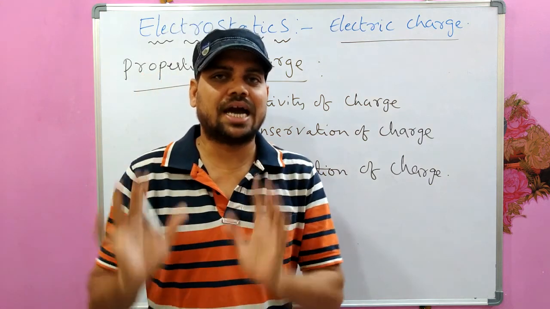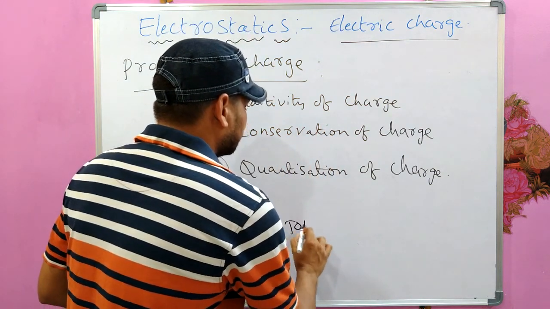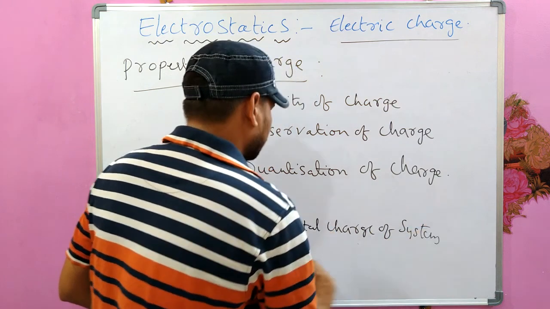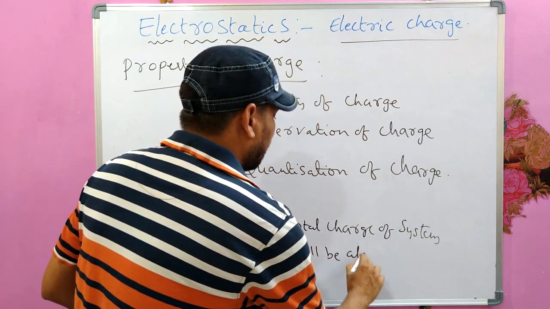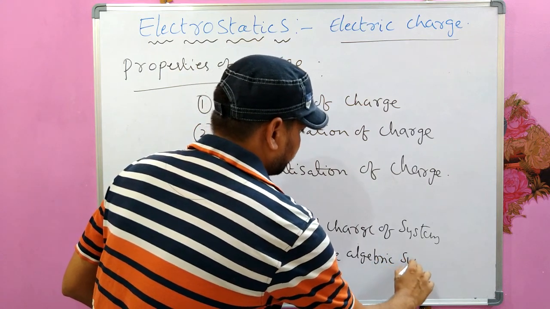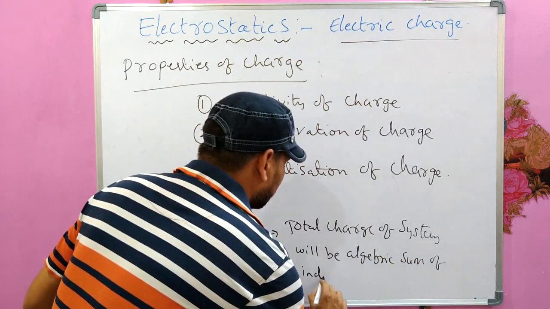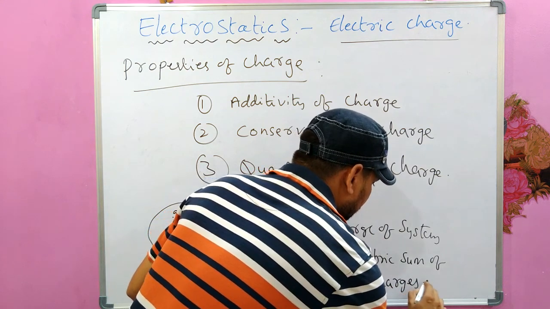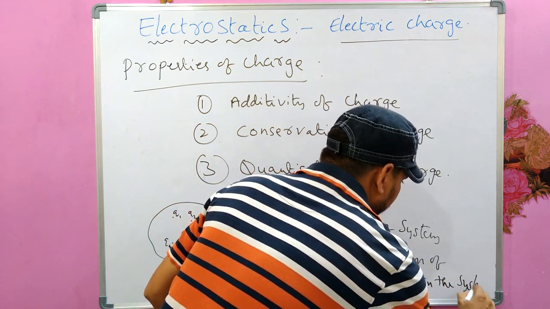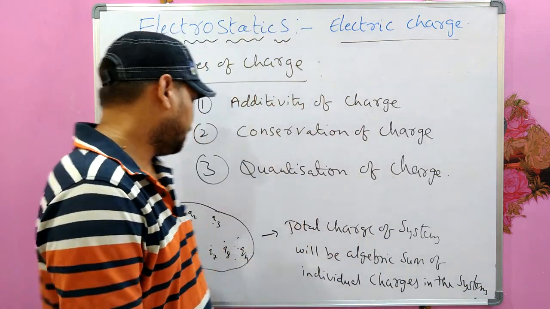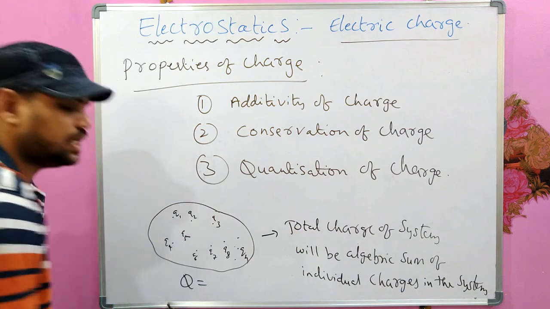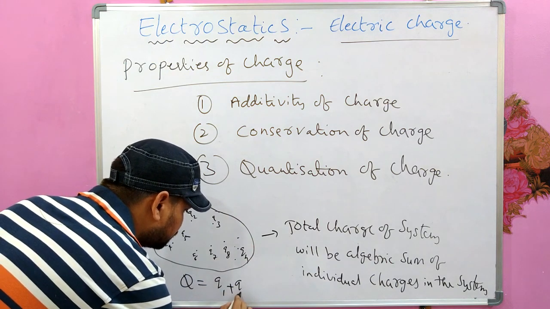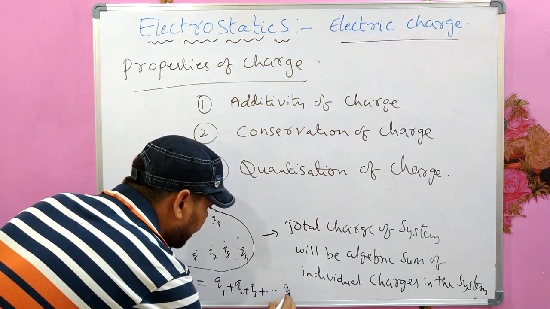Okay, the total charge of the system will be the algebraic sum of the individual charges in the system, which means if Q is the total charge of the system, Q can be written as Q1 plus Q2 plus Q3 so on to Qn.